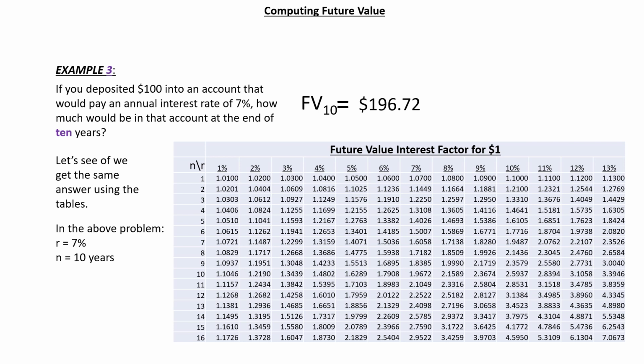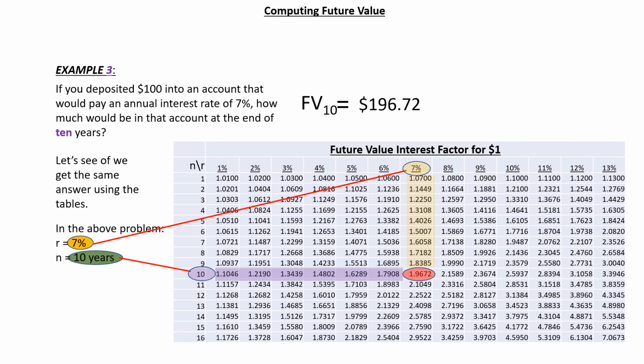So in the above problem, R, the rate of growth, or the interest rate in this case, is 7%, and the number of compounding periods, in this case years, is 10. There's our 7% growth rate and our 10 years of growth, and here's where they intersect.